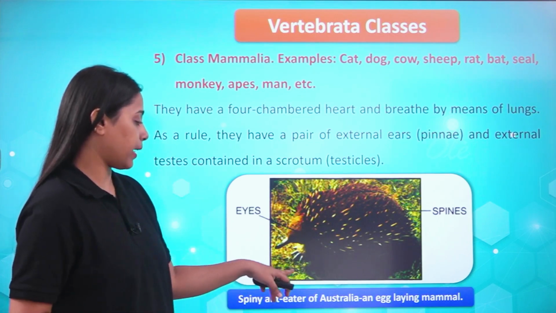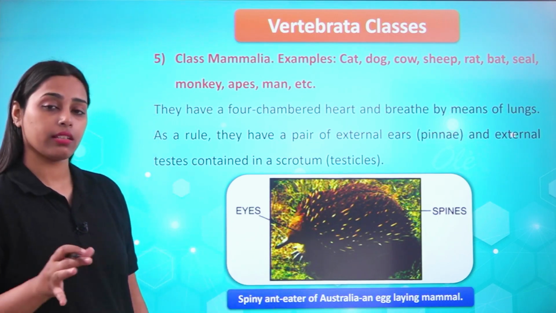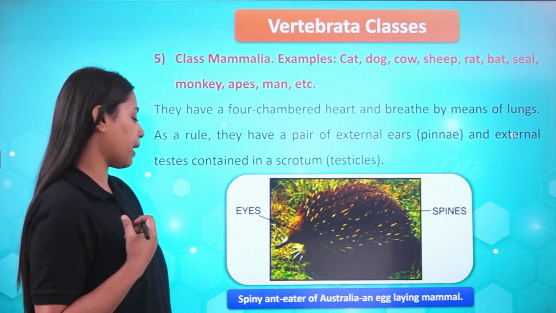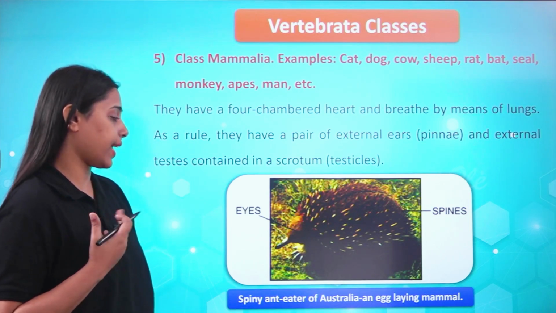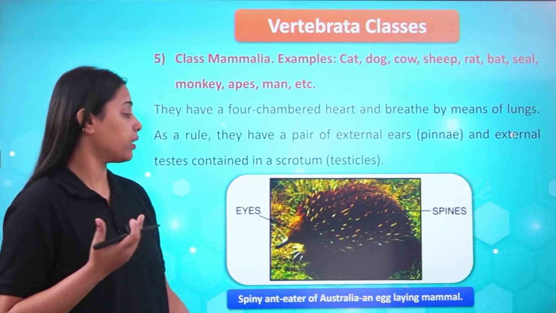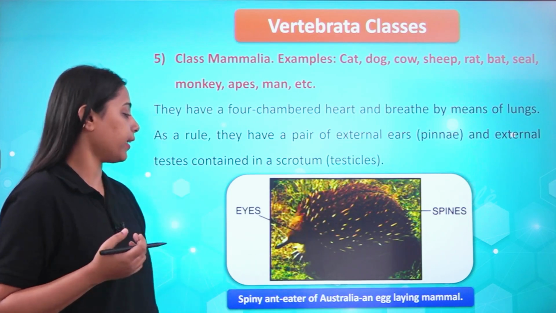Eyes are present. Like the platypus example, the spiny anteater example of Australia is given, which lays eggs, and it's an egg-laying mammal, so it has spines on its body and eyes are shown.